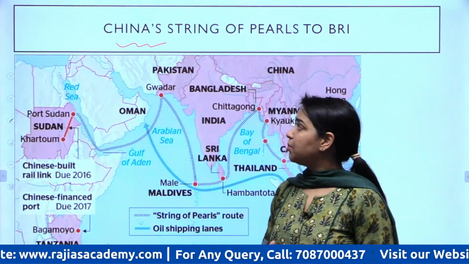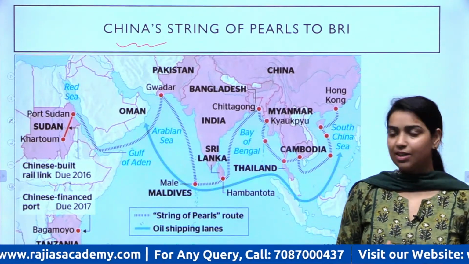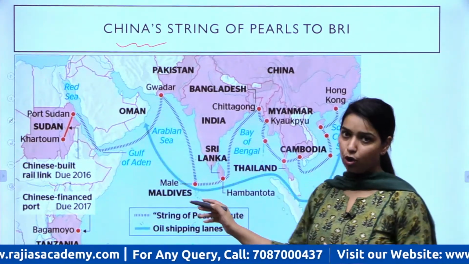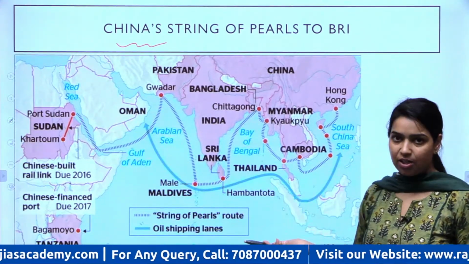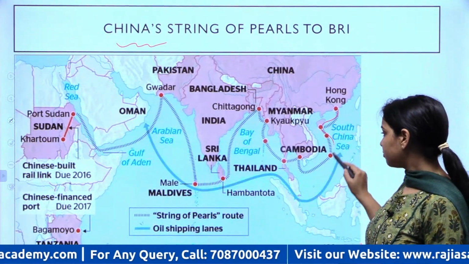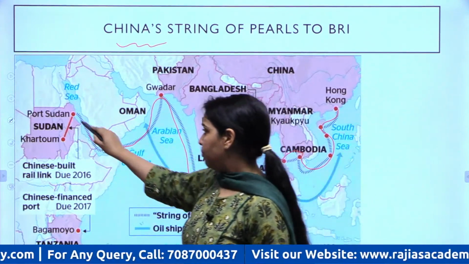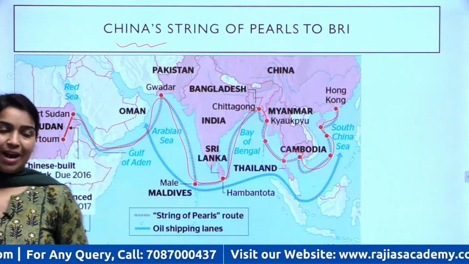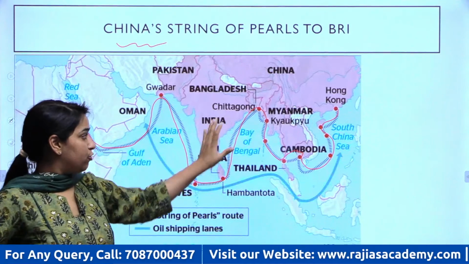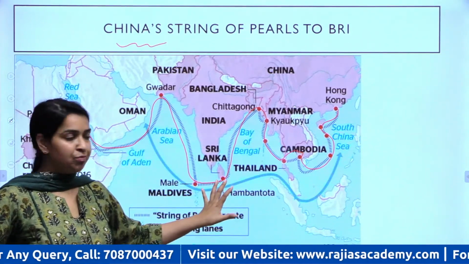So see how they started their presence. China started with the string of pearls. We all know this very famous project that was thought to be built to contain India. So that was to counter the influence of India in this region, okay?